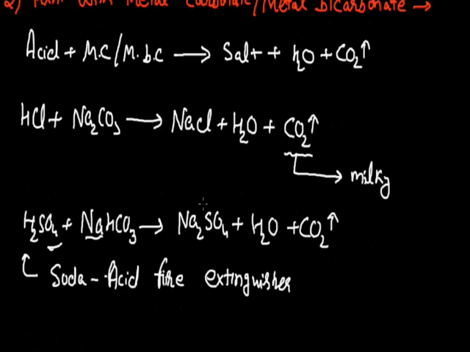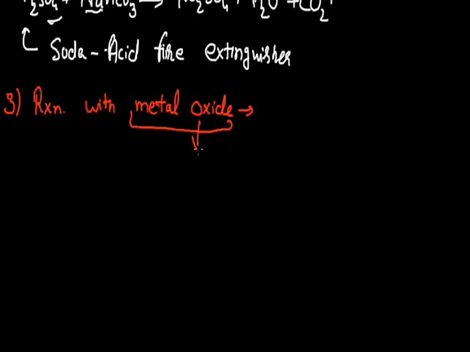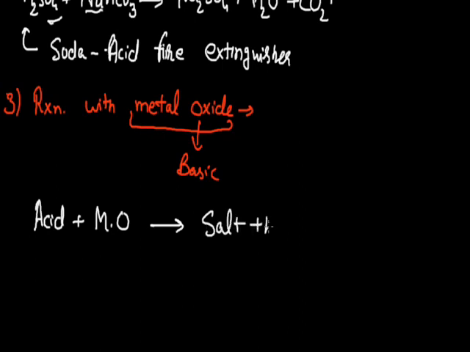Now we will react this acid with another compound. The third reaction is the reaction of acid with metallic oxide. Since these metallic oxides are basic in nature, the general behavior of metallic oxides is basic. Sometimes these metallic oxides are also found with amphoteric nature, but generally they are basic. So when these basic substances are reacted with acid, they neutralize the acidic character of the acid, and finally the product will be salt and water.